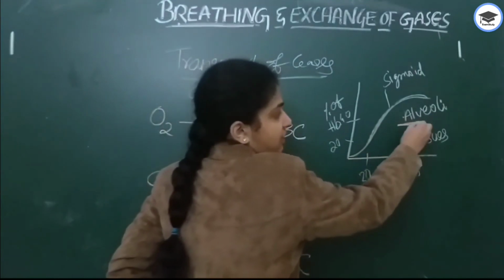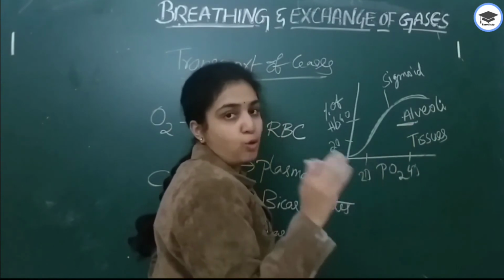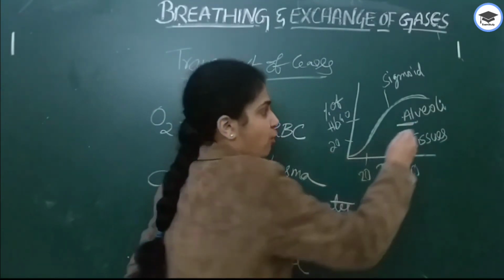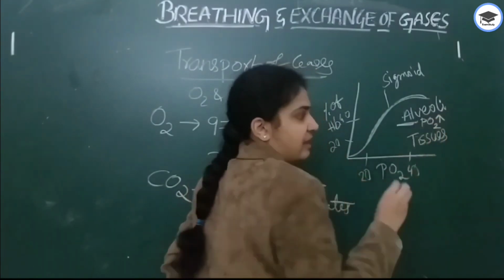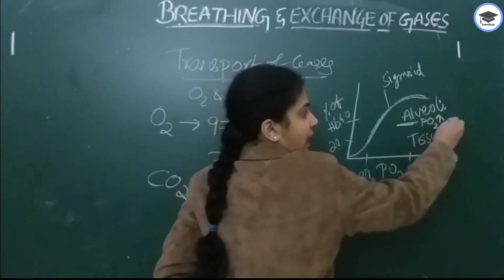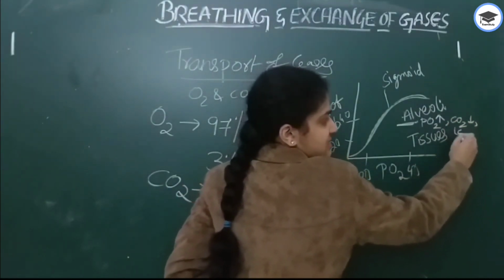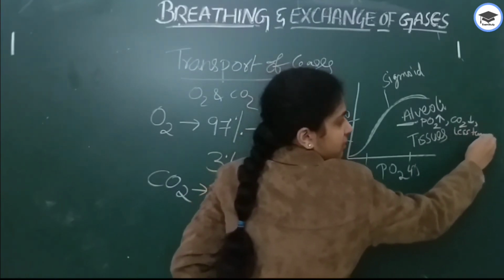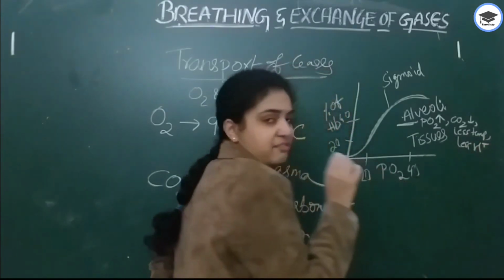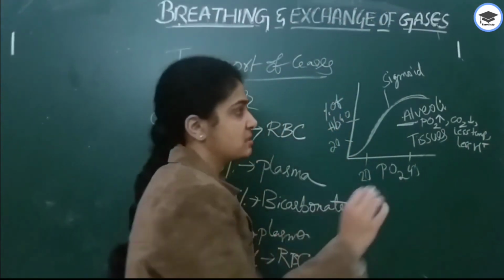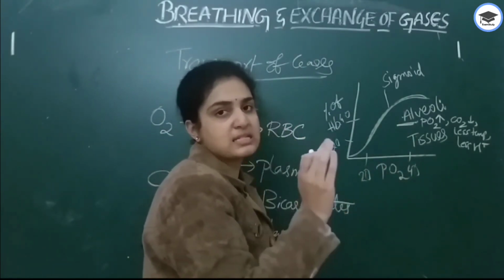If the curve shifts to the right, then what all will be increased? Only the partial pressure of oxygen, only PO2 is increased. Rest all decreases. Carbon dioxide will be decreased. Less temperature will be there. Less hydrogen, less pH, everything will be decreased in lungs. When the curve shifts to the right, only the partial pressure of oxygen is increased.